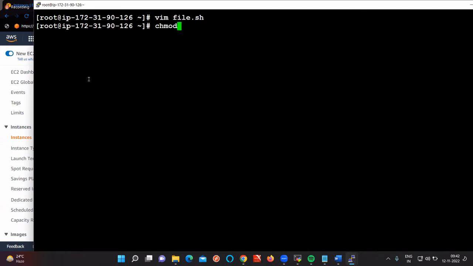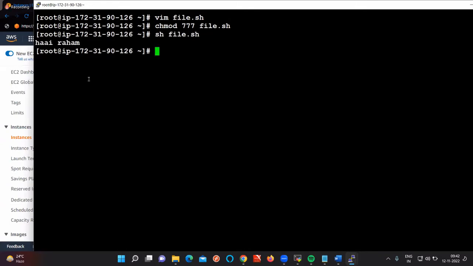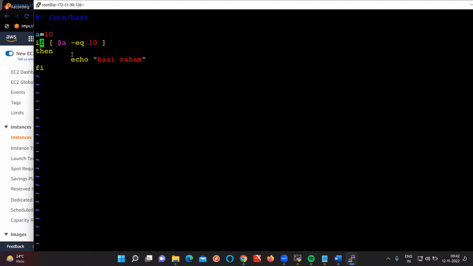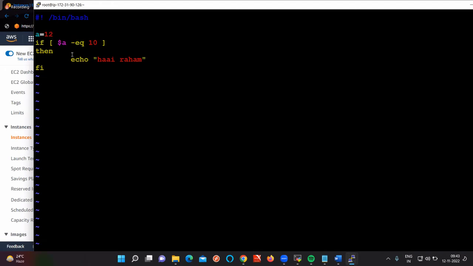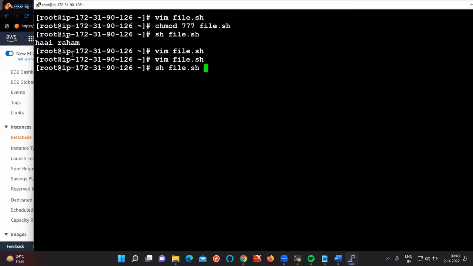If I want to execute this file, what do I need here? chmod. First of all, we need to give permissions, right? file.sh. And after that, sh file.sh. Is it printed now? Why is it printed? For example, if I change this, the a value is equal to 12. Then what might be the output here? Why is there no output? Because in the if condition, we have given a single statement only, right? If it is equal to 10, it is going to print.